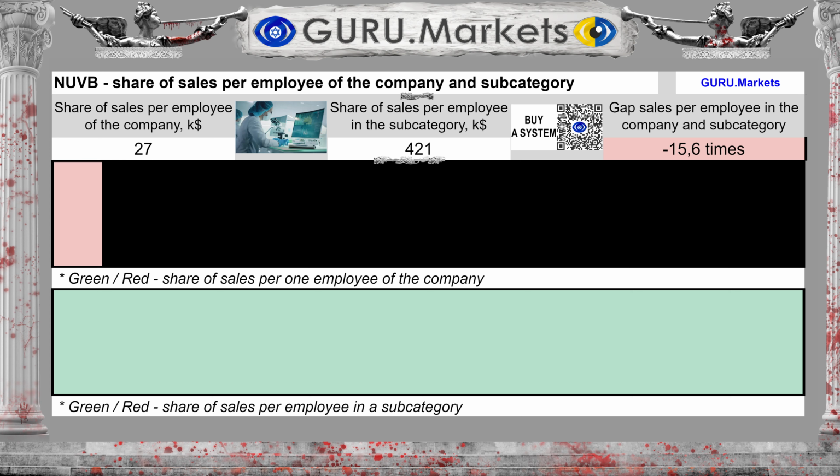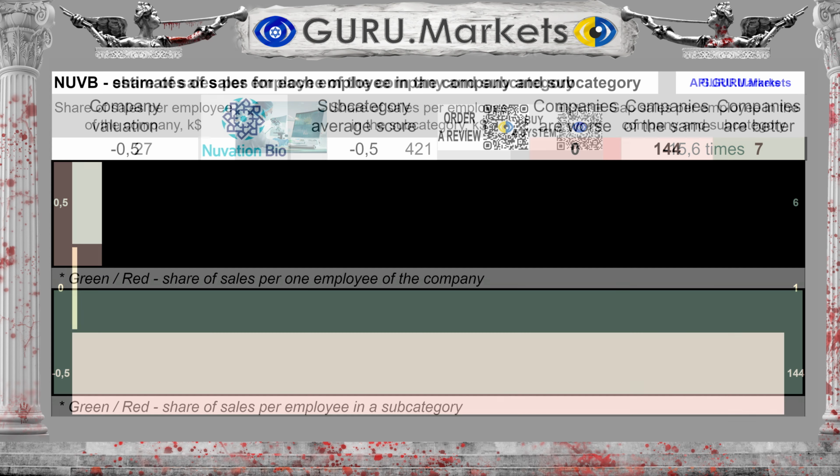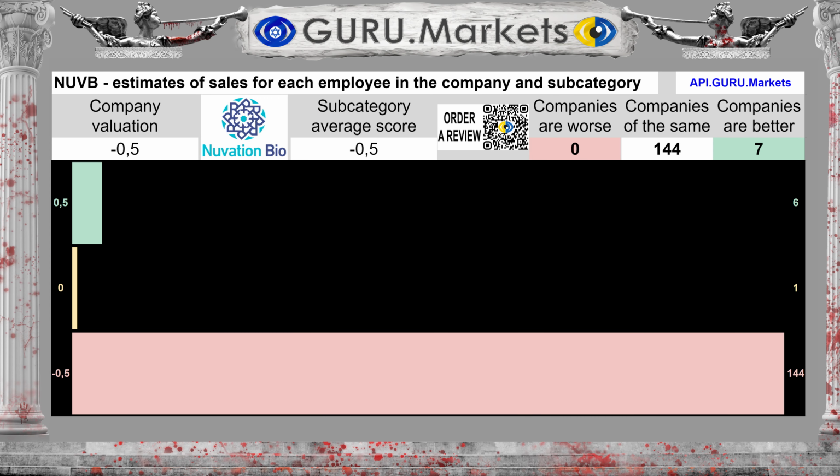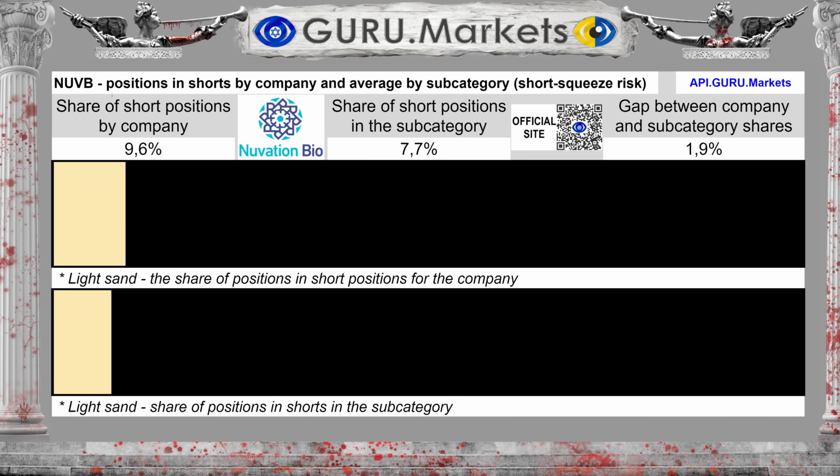Sales per individual employee of the company is $27,000. By subcategory, $421,000. The difference between the subcategory average and the company's performance is 1,459%. Estimation of sales volume per individual employee in comparison with the indicators of subcategory companies: Tolerable, minus 0.5 points. Shares for sale account for 9.6%, with a subcategory average of 7.7%.